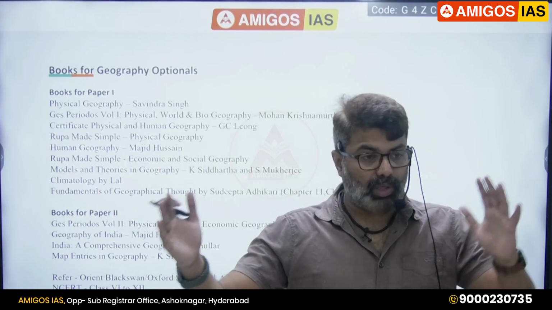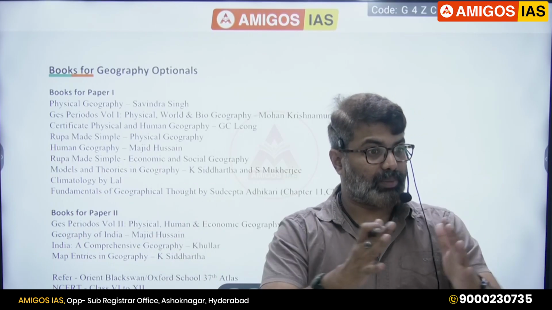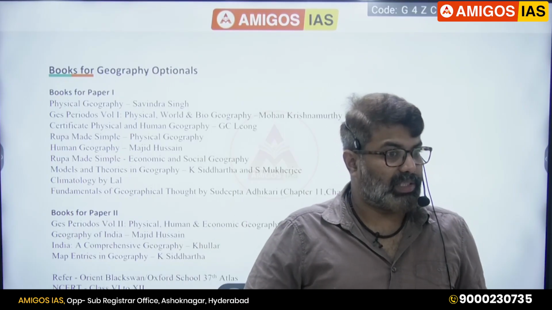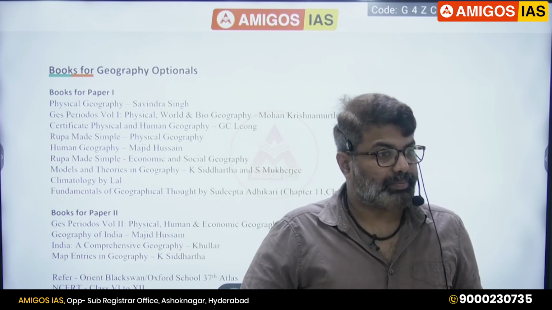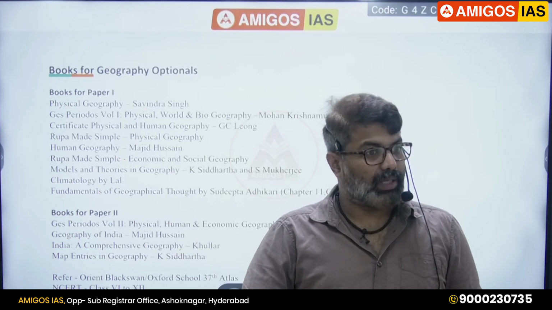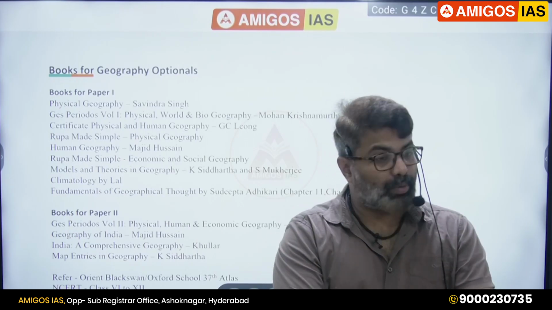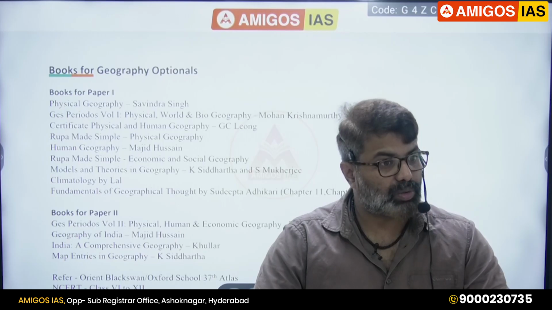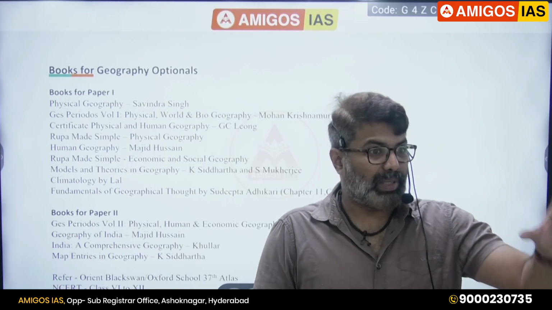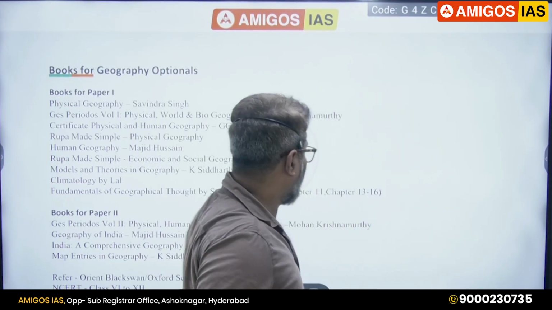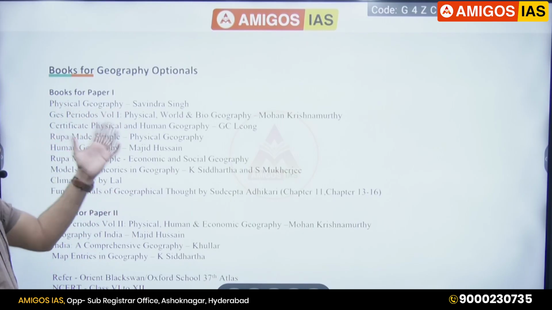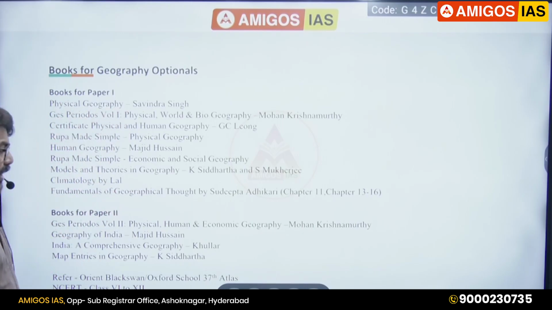What I'll be doing is giving you notes from 3 different sources, so you will have multiple source information. As a result, you will be able to get a good score, because the same topic you have to read from 3 sources. If you read alone, you'll read one source. I will do 3 sources and give it to you. We are going to provide the printed material also, geography optional with notes. Books you have to buy. Certain important books, I'll tell you which ones to buy.